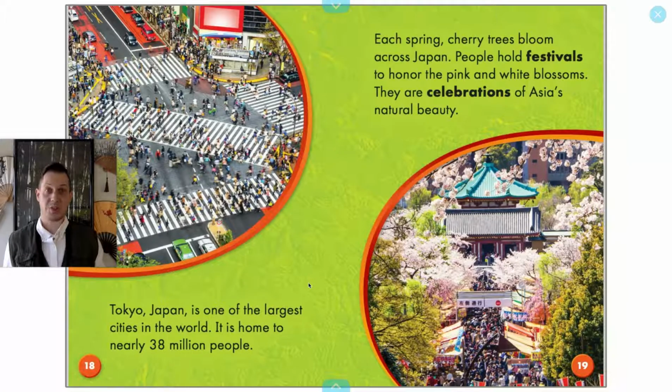Each spring, cherry trees bloom across Japan. People hold festivals, which are like big parties, to honor the pink and white blossoms. They are celebrations of Asia's natural beauty.